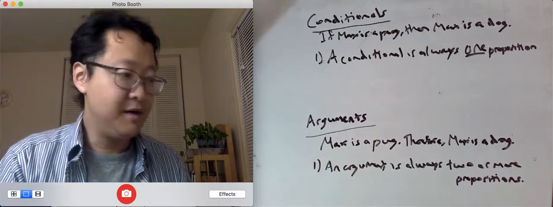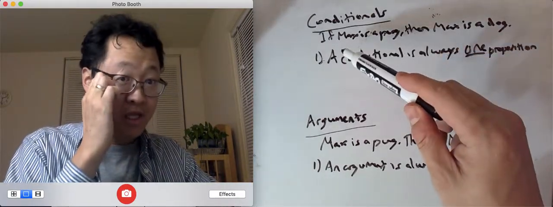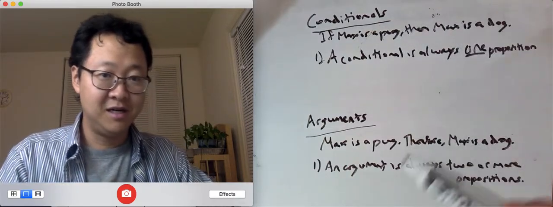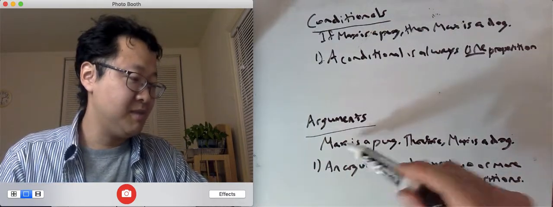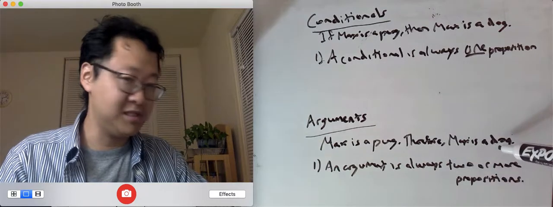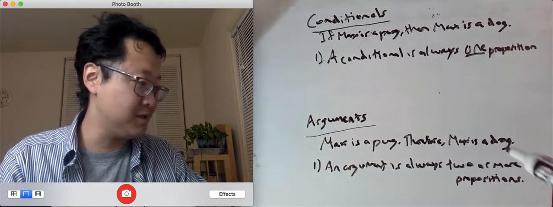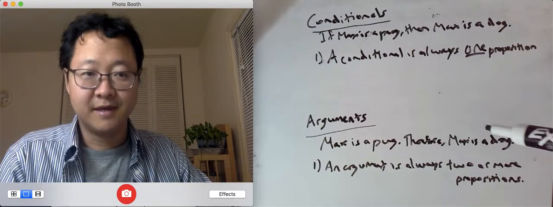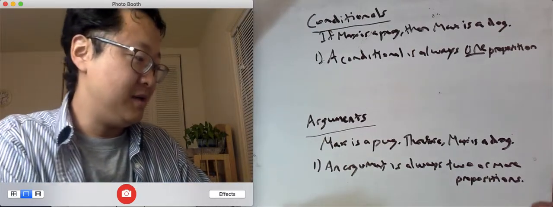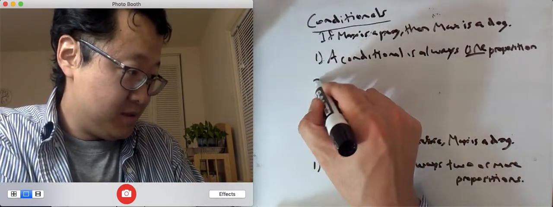So in this, it's one claim. If Max is a pug, then Max is a dog. In this case, it's two claims. Max is a pug, therefore Max is a dog. So there's one claim, Max is a pug. There's another claim, Max is a dog. Okay, all right. And number two,